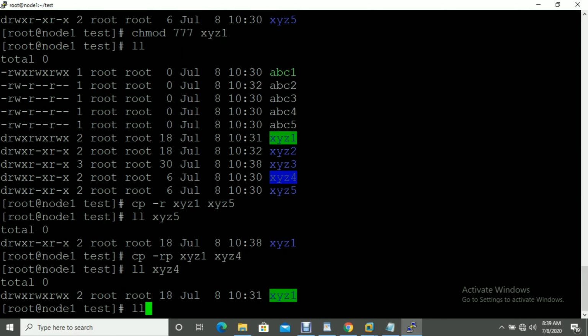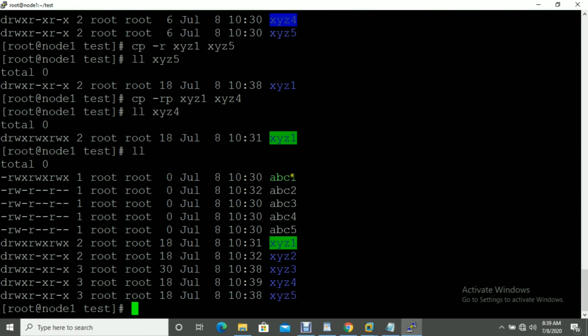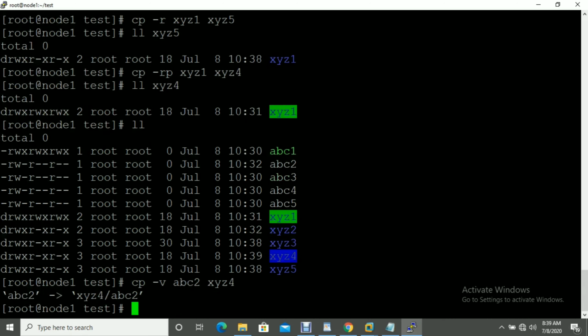One more thing, let me show you here. Suppose let me copy cp hyphen v abc, those two file names, and I'm going to copy this file inside xyz4. So you can see if you use -v, it will show whatever is happening in the background. You can see this file is going to be copied inside this xyz directory.